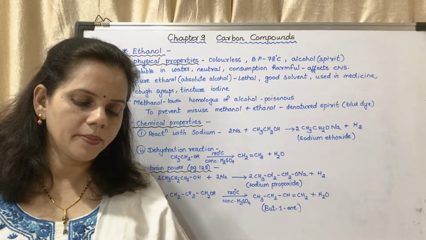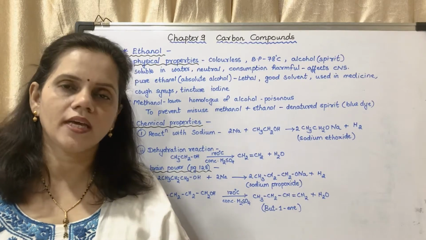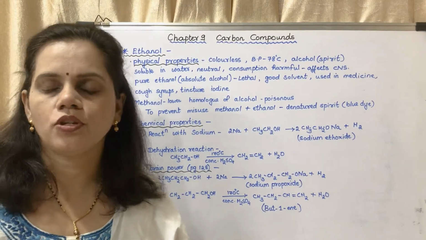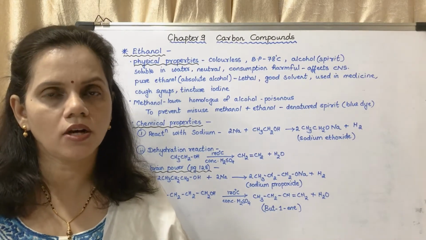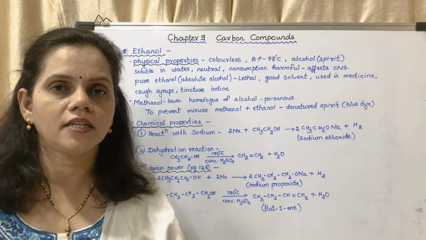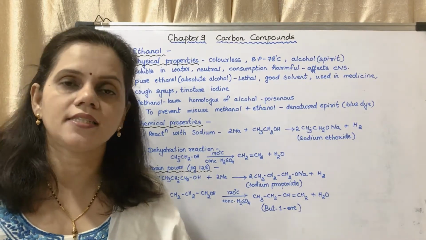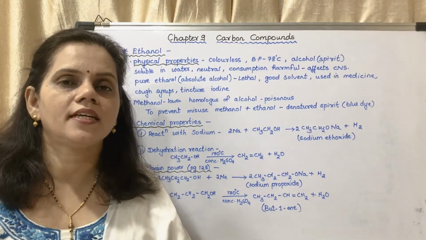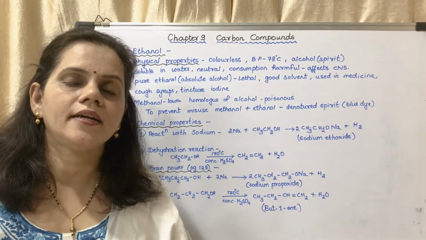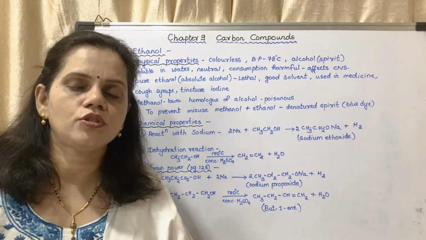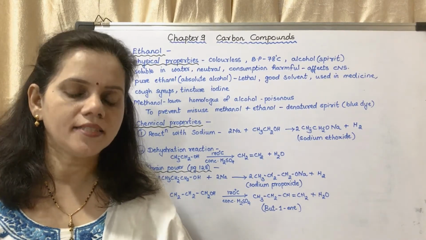Why do the sodium pieces appear to dance on the surface of ethanol? Sodium is a very reactive metal. The reaction of sodium with ethanol is very fast, due to which the gas released pushes the sodium metal across the surface of the ethanol, and we feel that it is dancing.